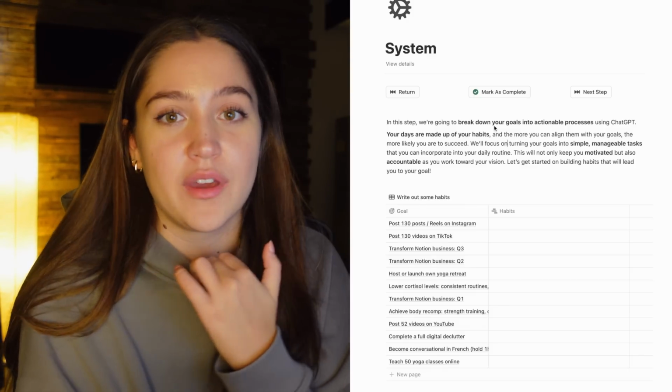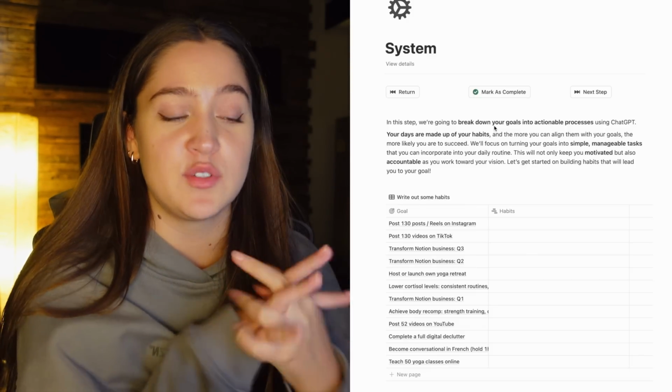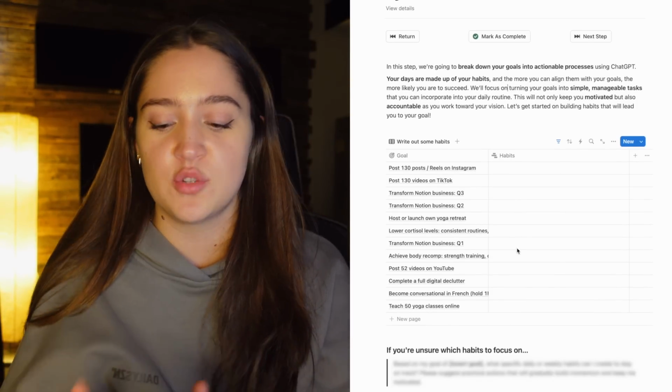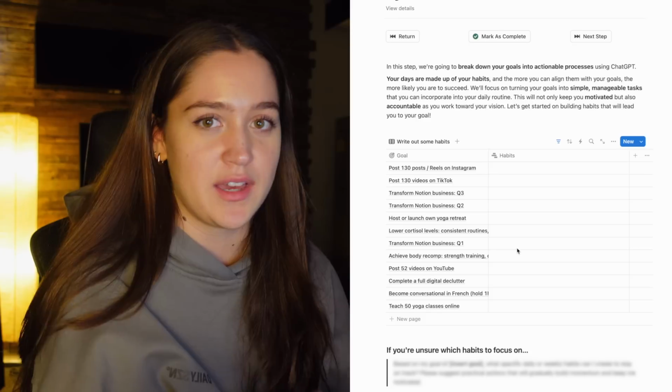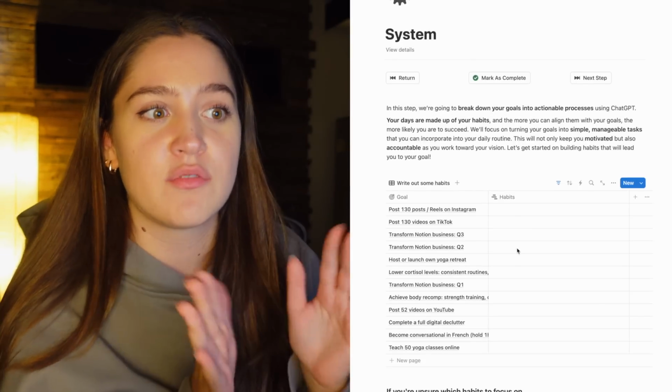I plan this out in depth in my 12-week year planning, and like I said, I'm going to be doing that later on. So yes, I can write out all the habits for these goals right now, but it doesn't really make too much sense because I'm literally going to be doing that in the next steps, as I'm planning out my 12-week years. So I'm personally going to skip this for today.